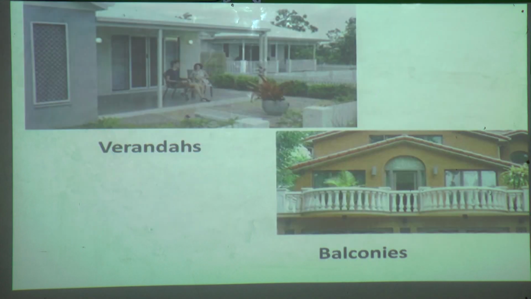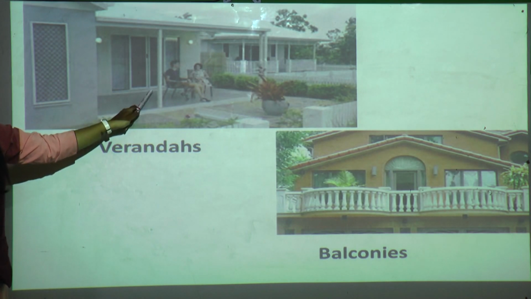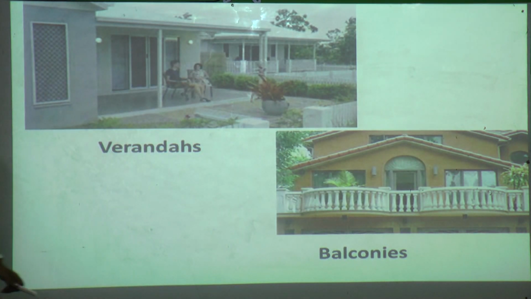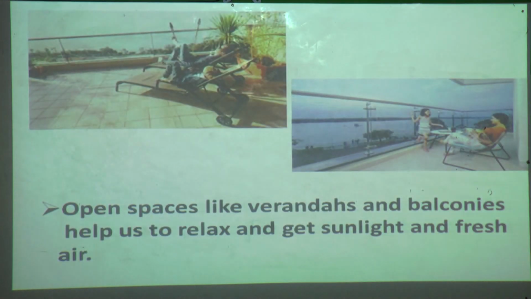Okay, now see, here you can see the house has a nice veranda and this house has a balcony. Maybe you also have one. Yes or no? So what will they do? Open spaces like verandas and balconies help us to relax and get sunlight and fresh air.